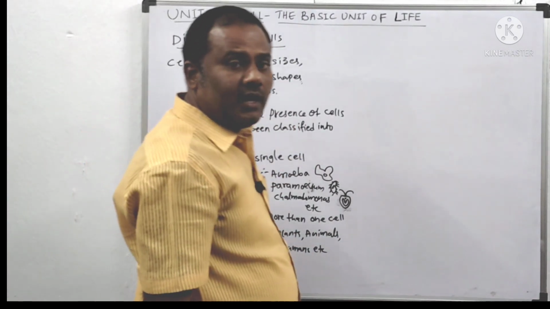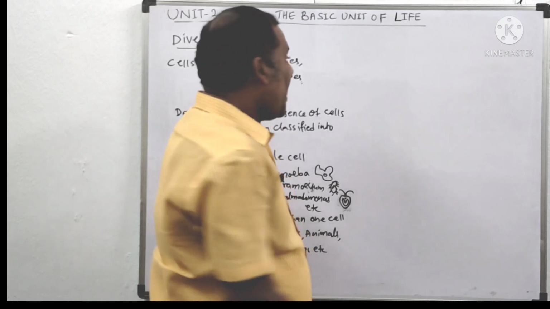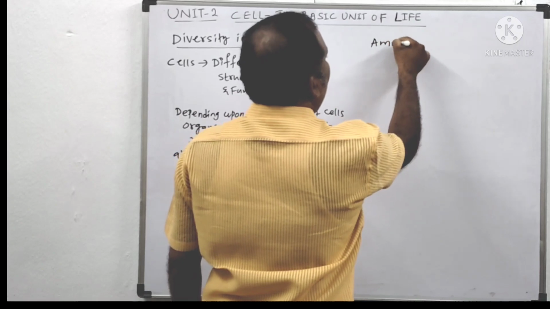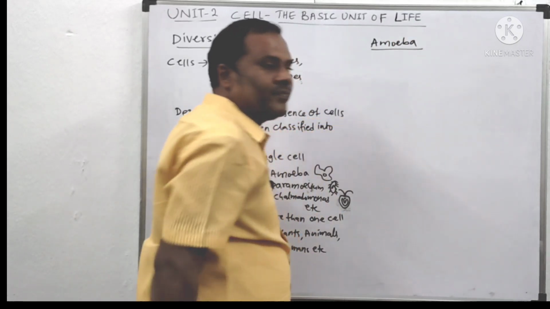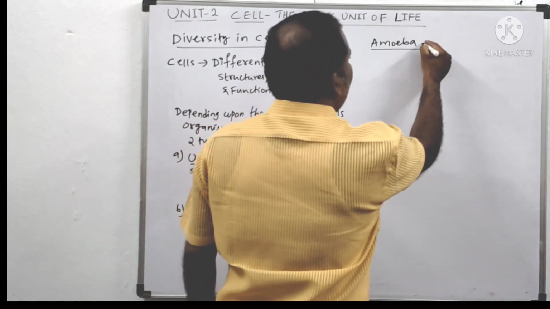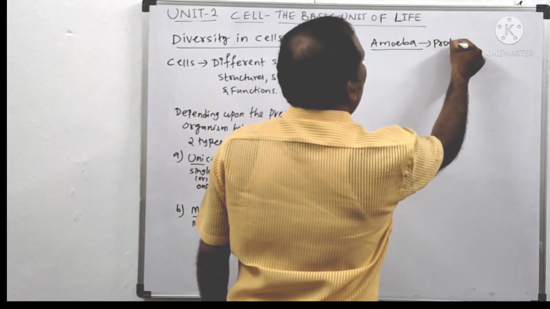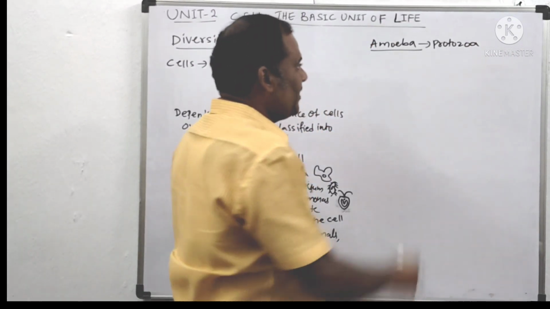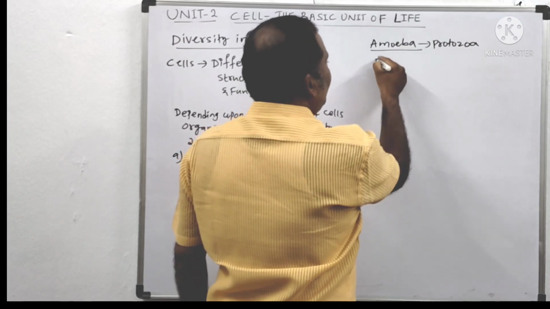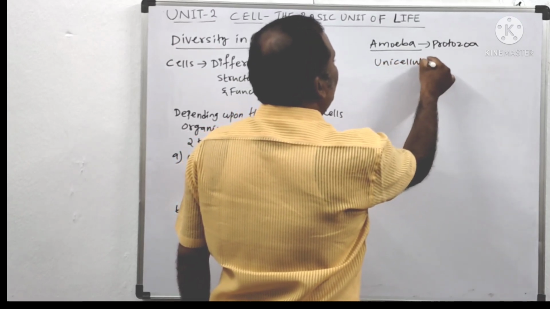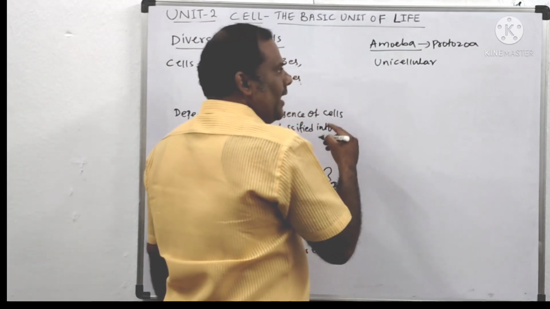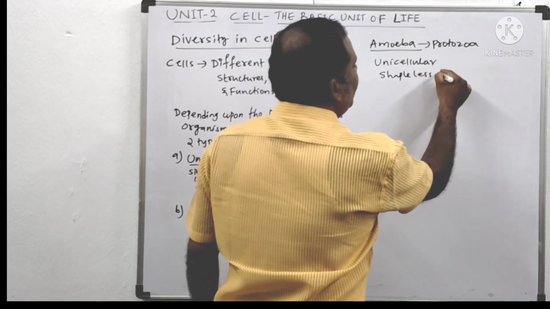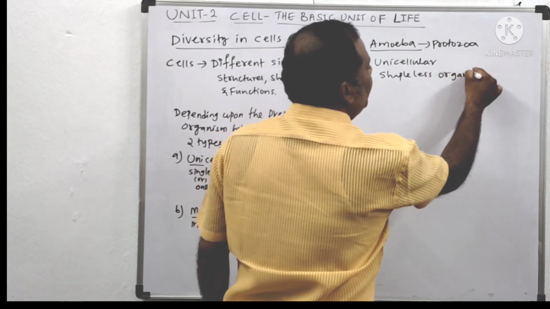Understood, children? Next, coming to another organism. We especially discussed the amoeba. Amoeba is an organism which belongs to the phylum called Protozoa. You will come to know about phyla in the next, 9th class. Protozoa are unicellular organisms, made up of only a single cell. And amoeba is a shapeless organism, which means it won't have a particular shape.